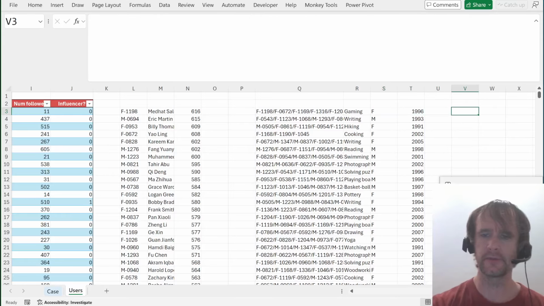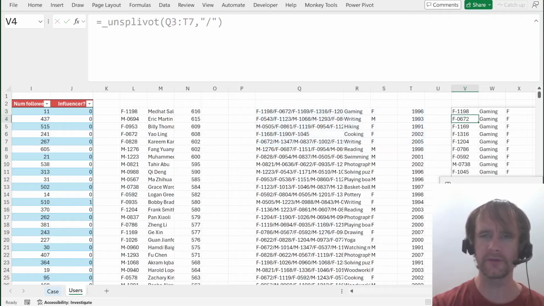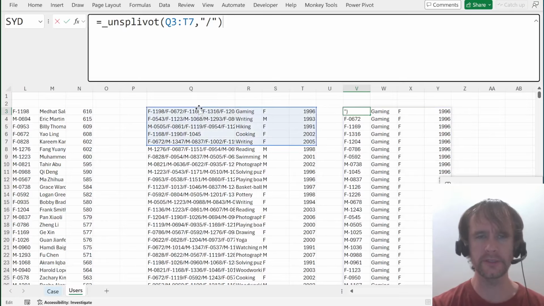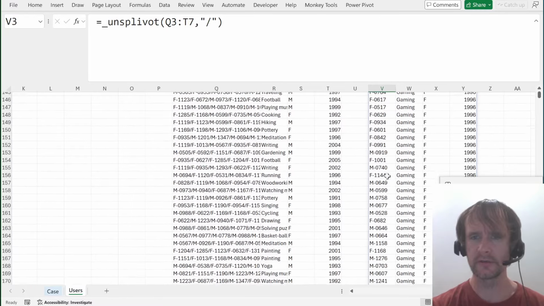The way to do that, I mean, you can do it with Power Query, but this function that I totally stole, slightly adapted to be fair, the idea from Juan Jose Fuentes, is a great way to handle that dynamically. It just operates on each row, splits the pieces that can be split based on the delimiter, and expands everything else to match. So here, the gaming F 1996, oh my god, it goes on and on and on.